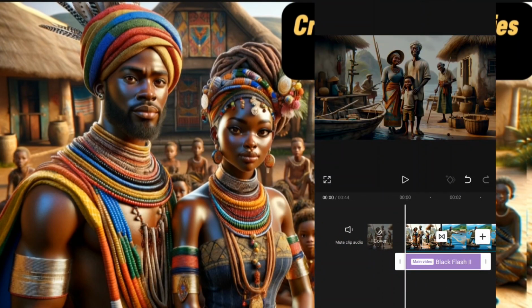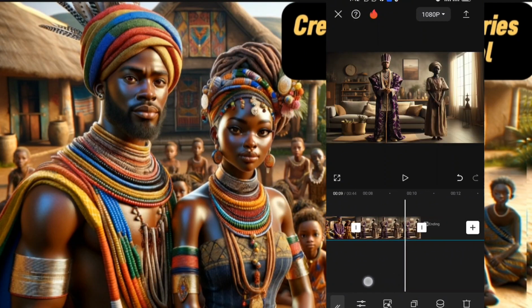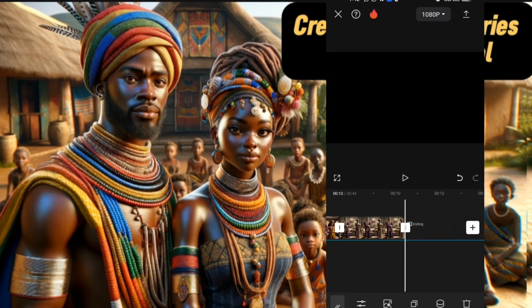Once you are done, you click on this place to export your video. And okay, before you export your video, let me cut this and show you one thing you need to do. You see this place? If you do not remove it, your video will have this CapCut at the end. So you can remove it and delete it. Then you just export your video, and that is the end of generating your African folktale story.